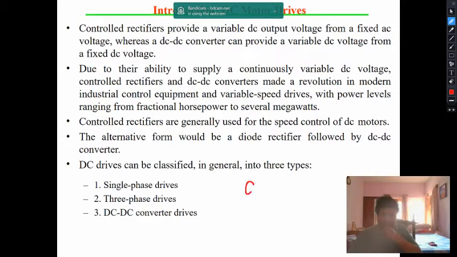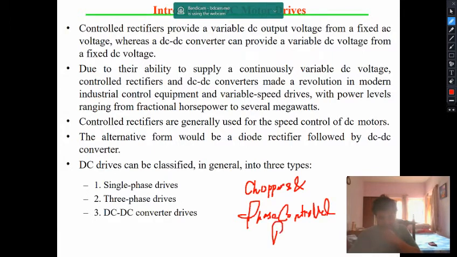That is, choppers and phase controlled rectifiers. These two power electronic devices made a revolution in the industry, where they give you controllability and variability over the voltage.